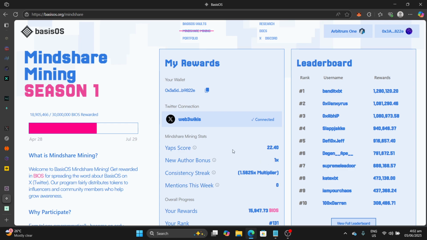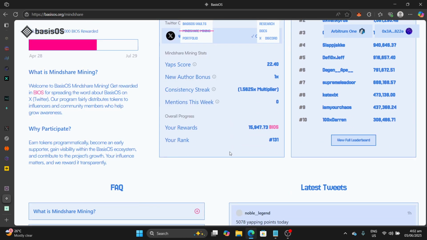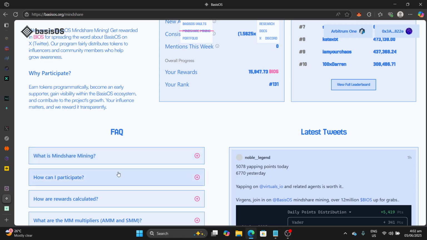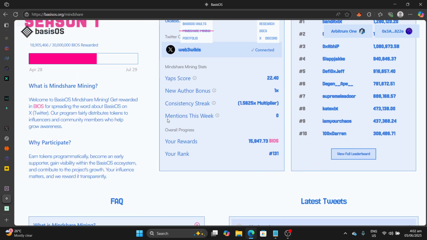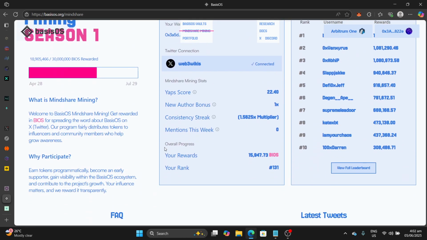And again, yes, so for the most part, that's all you need to do. There's a questionnaire here showing a further breakdown of the exact dynamics of this. But for the most part, based on my own experiment, I'm ranked 131. It's mostly about posting organically. They have a way of filtering you out if you repeat content and all that.